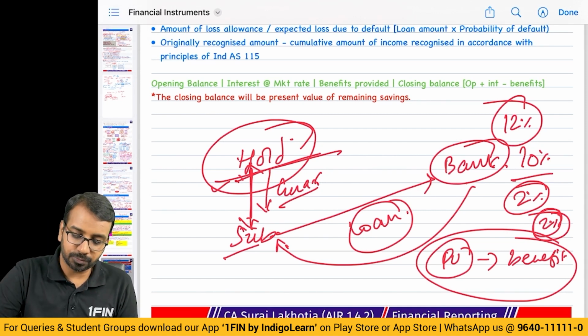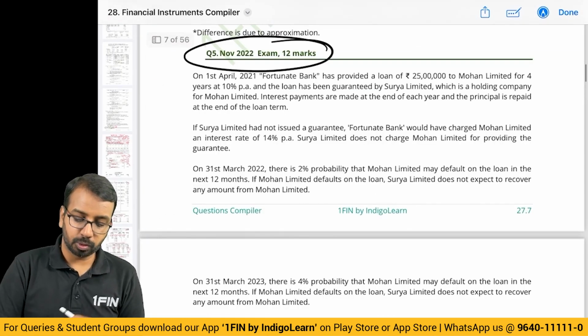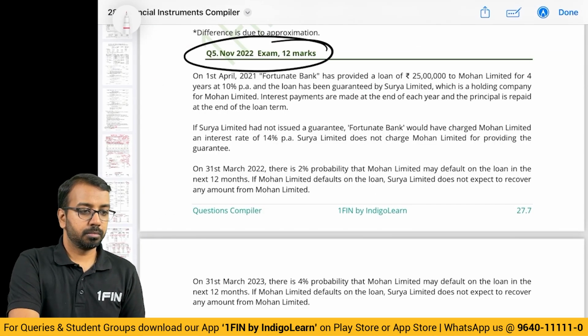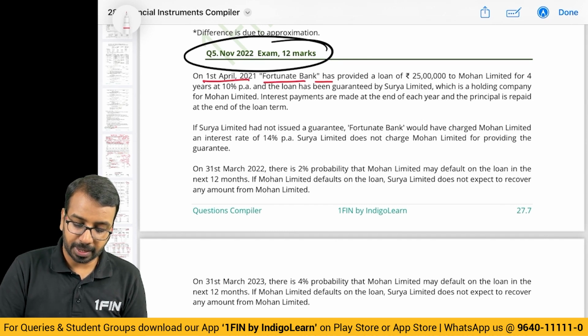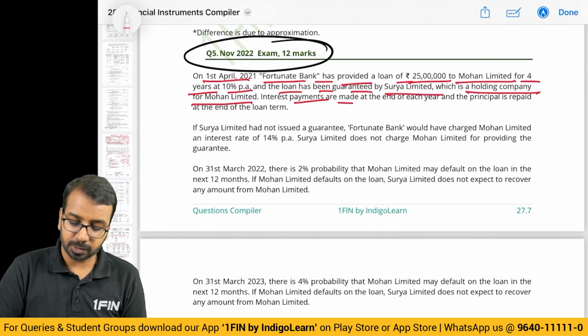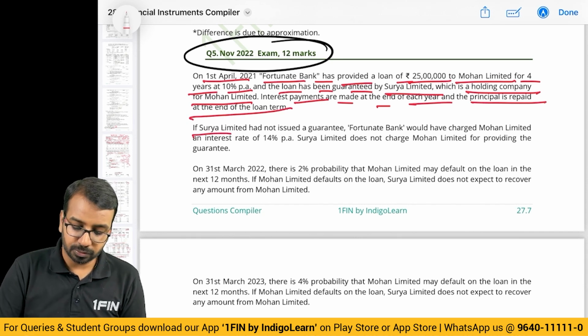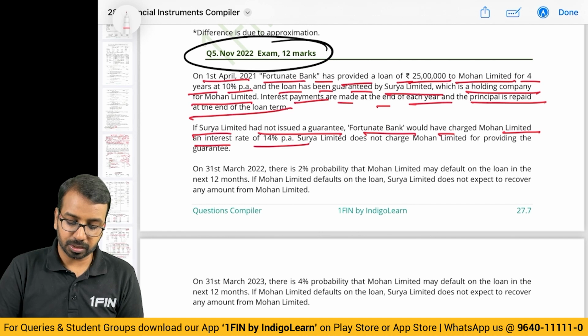So we'll solve this with an example that will help you understand better. Again, 12 marks question. On 1st April of 21, Fortunate Bank has provided a loan of 25 lakhs to Mohan Limited for 4 years at 10%, and the loan has been guaranteed by Surya Limited, which is a holding company for Mohan Limited. Interest payments are made at the end of each year and the principal is repaid at the end of the term. If Surya Limited had not issued the guarantee, Fortunate Bank would have charged Mohan Limited an interest of 14%.